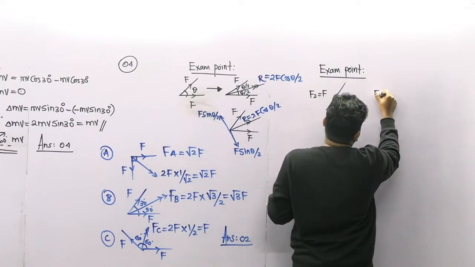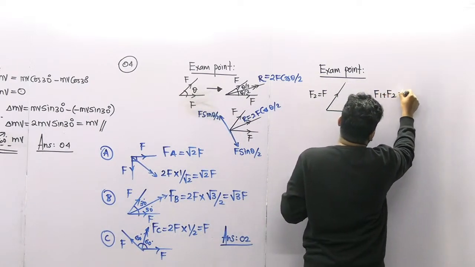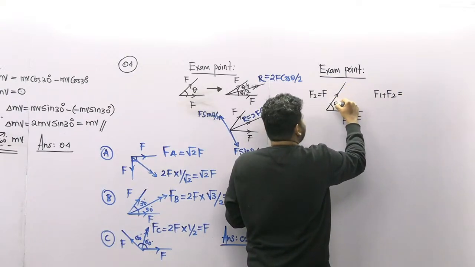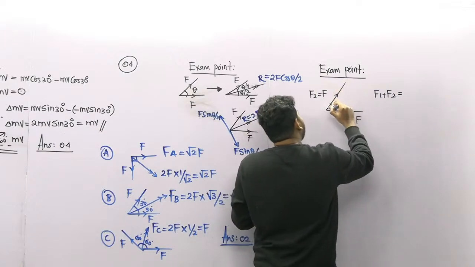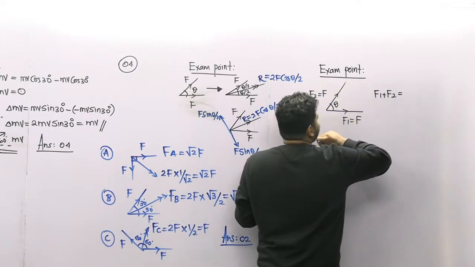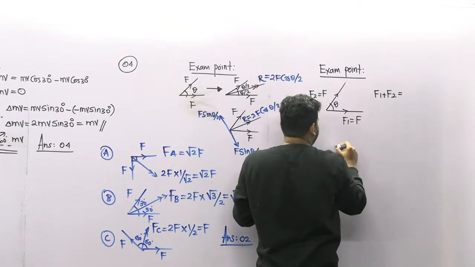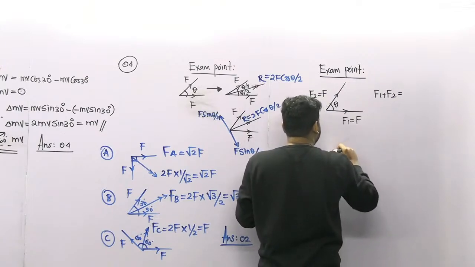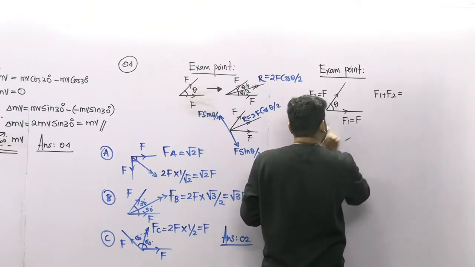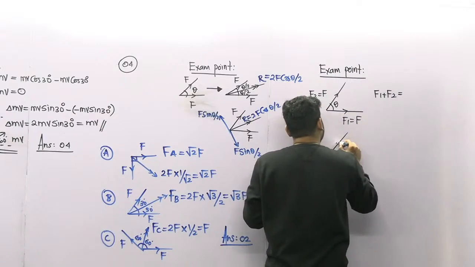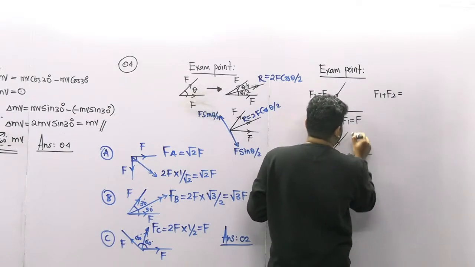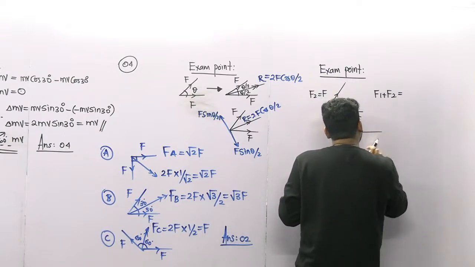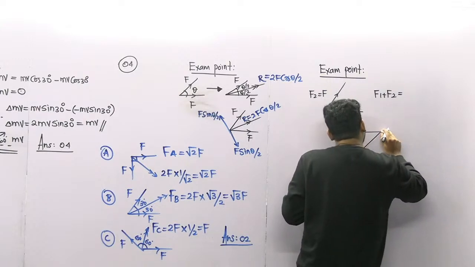When you add these two vectors, if this angle is theta, the resultant is something like this. We already studied this, no? So I can draw the rectangle here, I can complete a rectangle here.